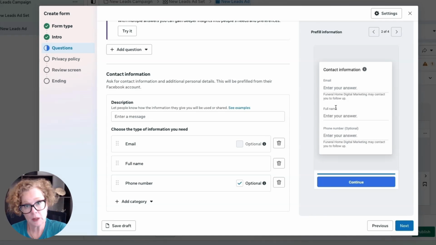If you don't need phone number, then you could take that off. You will probably get more leads if you don't have the phone number on there. But if you're taking sales calls, then obviously you are going to want a phone number there so your sales team can follow up and you can send email messages, etc.